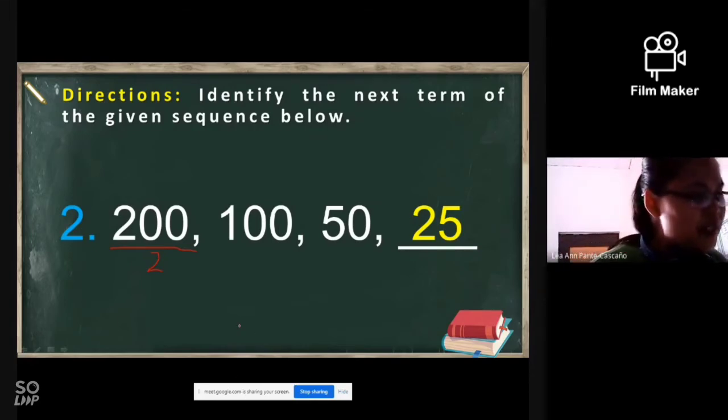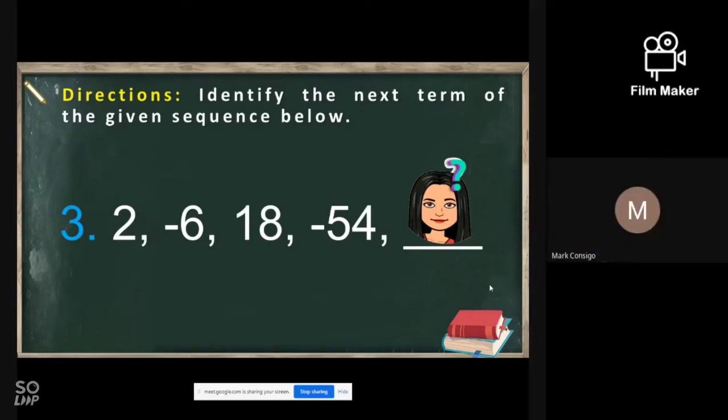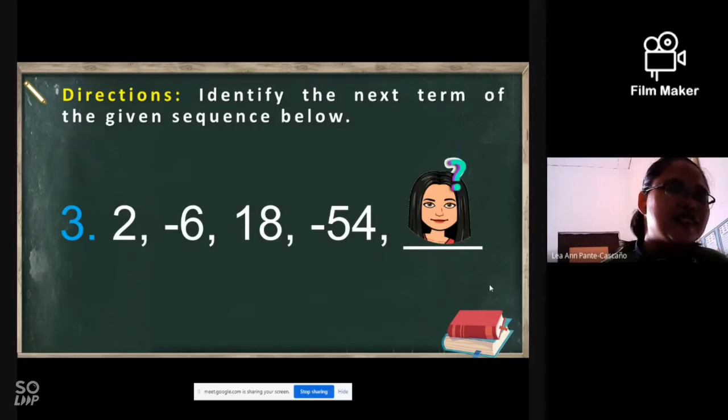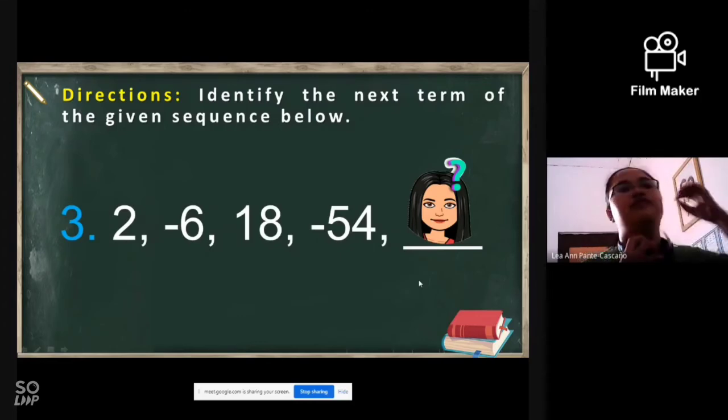Okay, let's have another. 2, negative 6, 18, negative 54. What is the pattern? Disregard first the sign, then observe first the number.